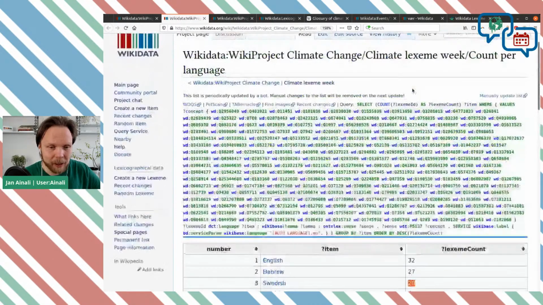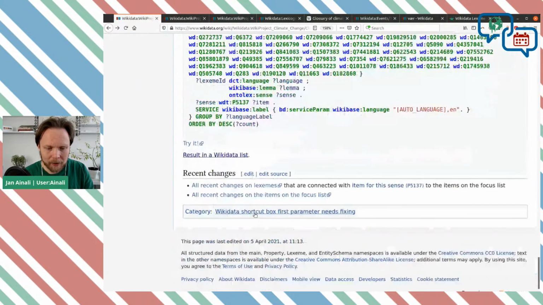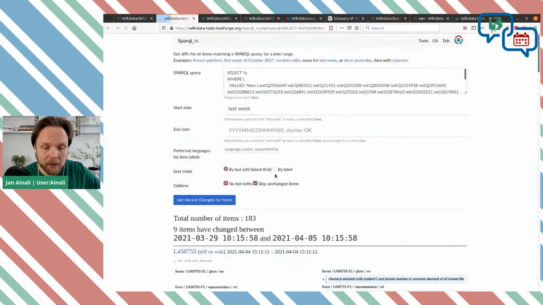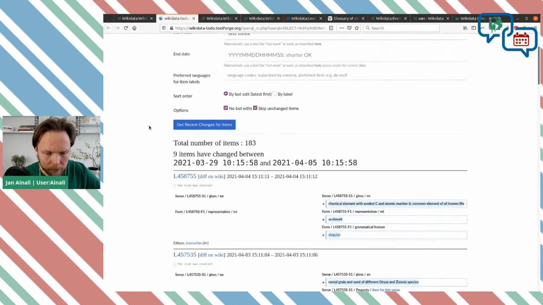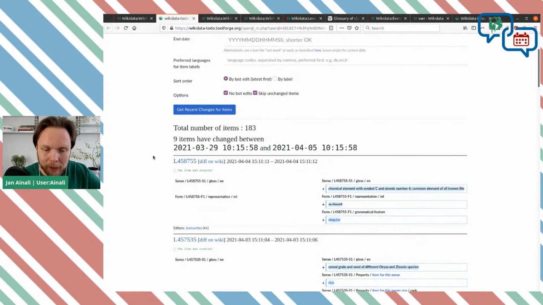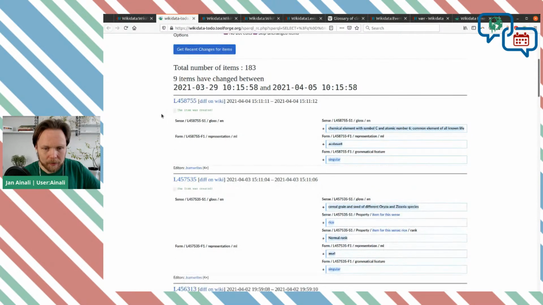So yes, here's the top list, and I talked about it earlier as well. There's this tool that shows the recent changes on lexemes. So this one shows the last week. Yes, so by the end of the week, hopefully we will see everything in here. And for now, a few days ago, it was last edited.